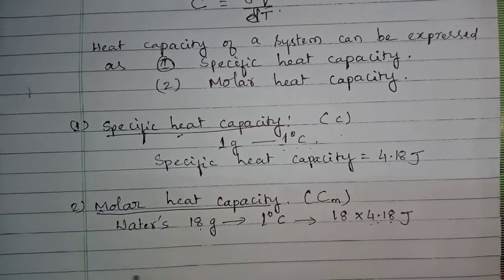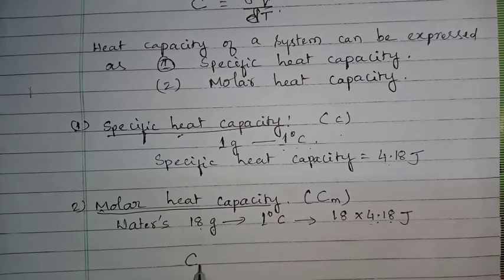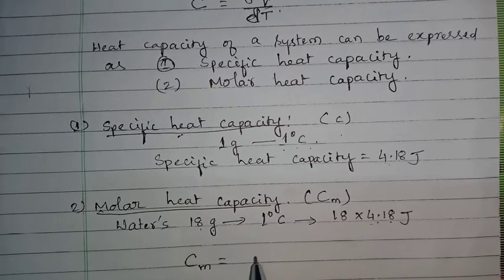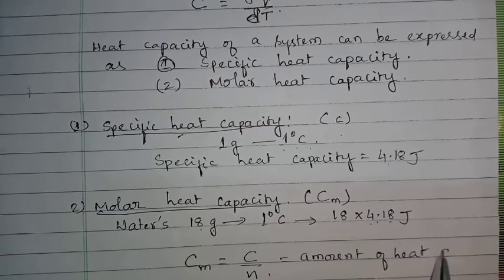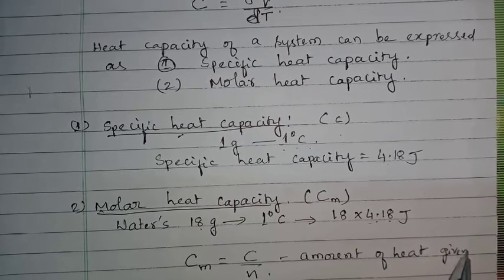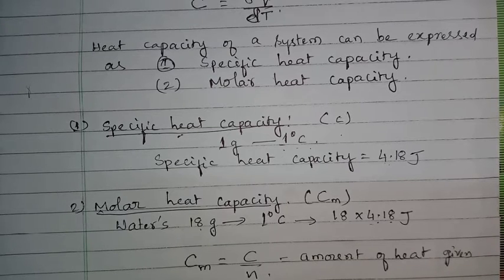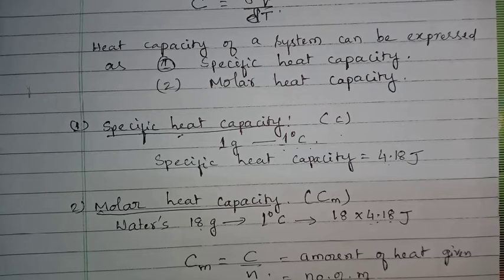Molar heat capacity can be given by Cm is equals to C divided by N, where N is the number of moles.